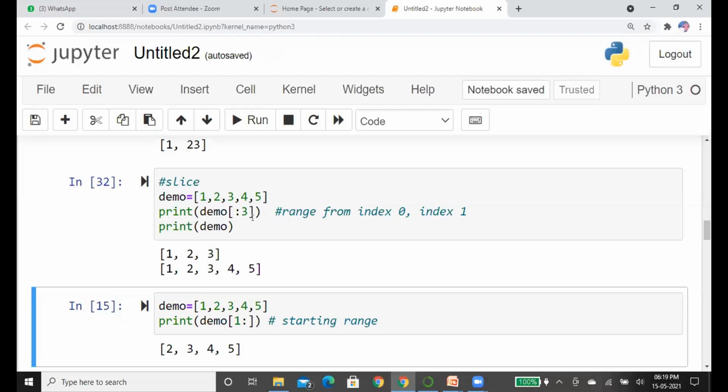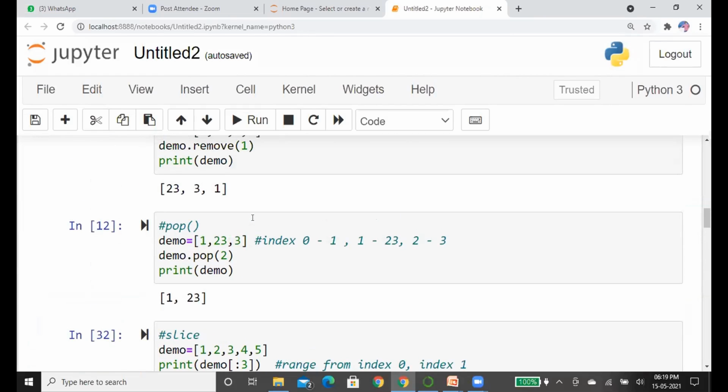Yeah, many of them are asking about removing multiple elements from the list. Is it can be done using pop or remove methods? Okay, I got that.